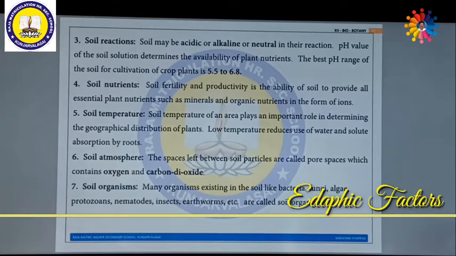Next, soil organisms. Many organisms exist in the soil, like bacteria, fungi, algae, protozoans, nematodes, insects, earthworms and so on.